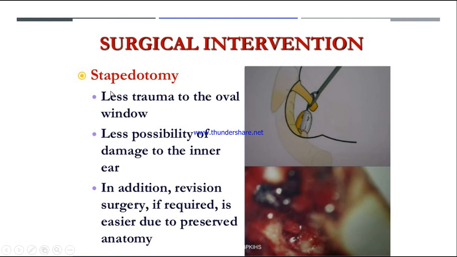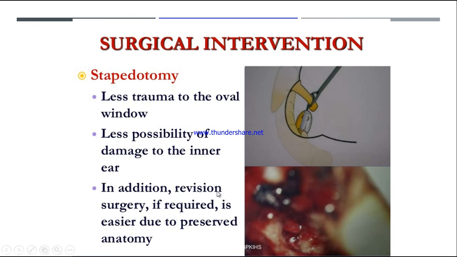Stapedotomy is opening or incision of the middle ear, basically of the stapes. So they will make an incision, and they will open the area around the stapes, around the middle ear. This surgical management provides less trauma to the oval window, and there is less possibility of damage to the inner ear. Why? Because only the middle ear is being surgically opened. There is an incision made near the stapes.